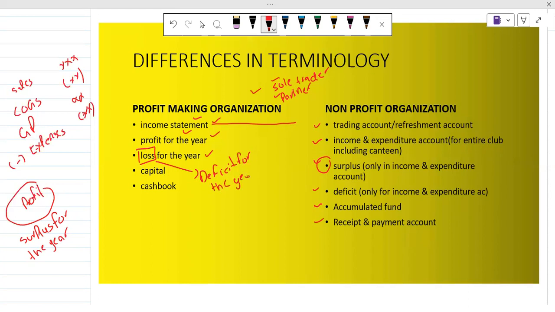Okay. And if we are talking about the money or the resources which has been invested by the owner, that is capital. But if we are talking about the NPO, this is not a kind of investment, because if we are talking about investment, it means we have the intention to earn profit. But in NPO, we don't have any intention to earn profit. We are just working for the people, for the well-being of our society. So that is why we don't use this terminology in NPO. Instead, we use the accumulated fund.